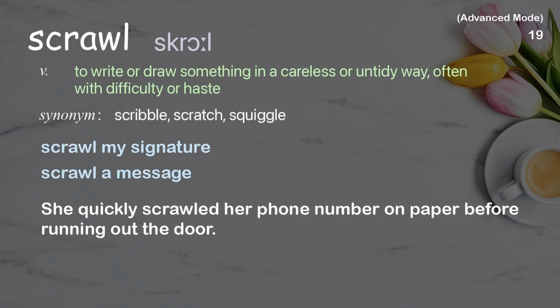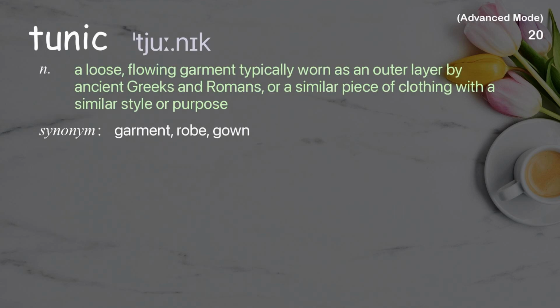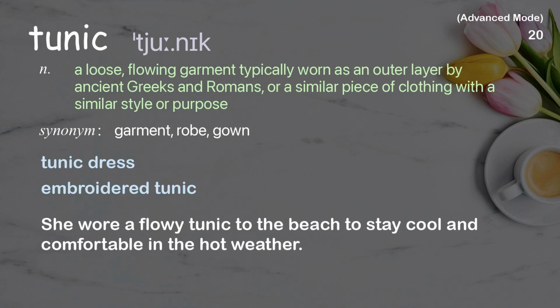Tunic. A loose, flowing garment typically worn as an outer layer by ancient Greeks and Romans, or a similar piece of clothing with a similar style or purpose. Examples: Tunic dress, embroidered tunic. She wore a flowy tunic to the beach to stay cool and comfortable in the hot weather.